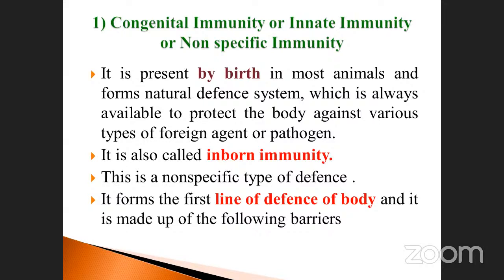First line of defense is also called which one? Congenital immunity, otherwise called innate immunity, non-specific immunity, or inborn immunity. They have so many barriers. Without barriers, there is no possibility of congenital immunity. So what are the barriers? We will see one by one.